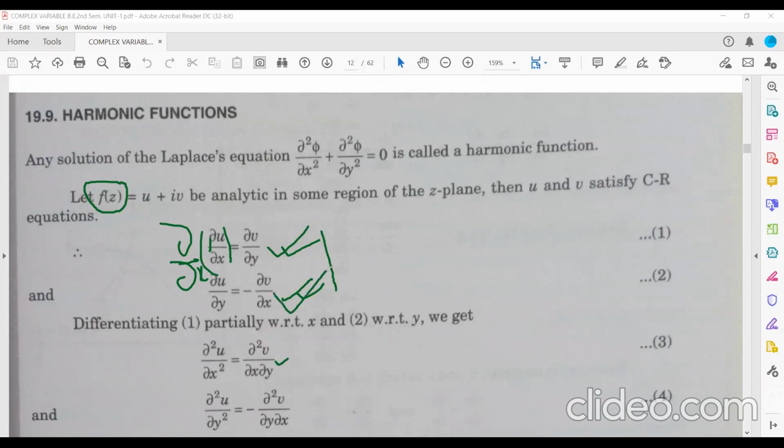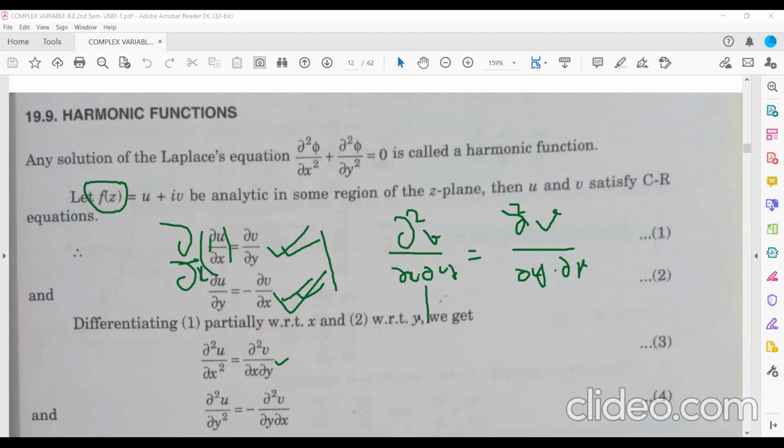Now the same in the second equation, differentiate with respect to y. Here we have already done it once with respect to y, so if you do it once more, you'll get del square u upon del y square is equal to minus del square v by del y del x. Now you see, either you write del square v del x del y, or you write del square v del y del x. The value of these two differentiations is the same.